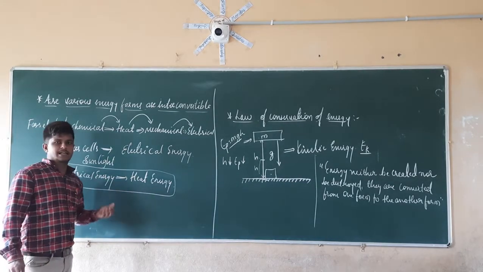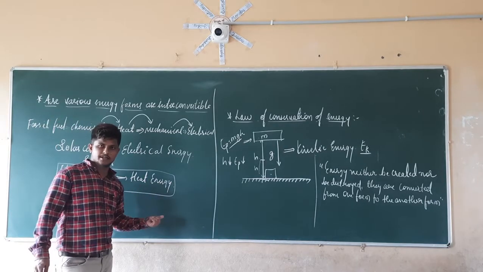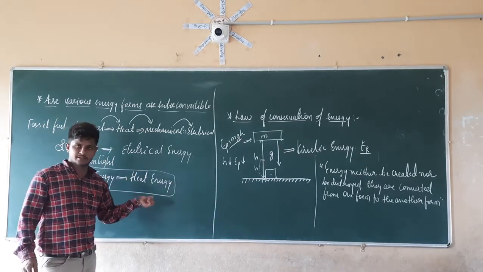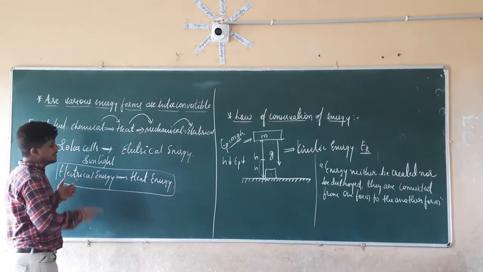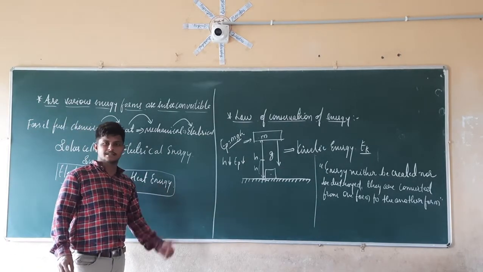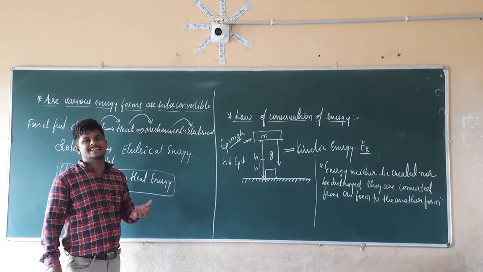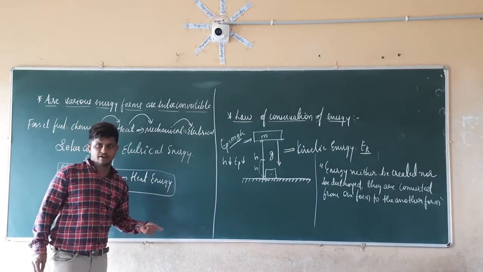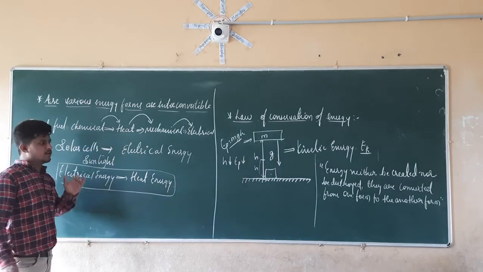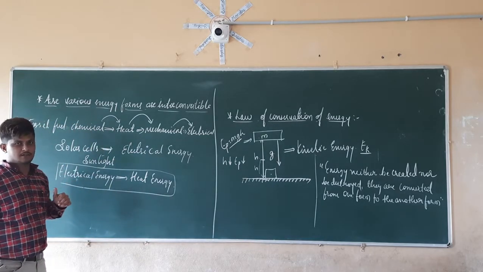We are converting the electrical energy into heat energy. So another energy conversion takes place. The amount of loss of electrical energy in this case is converted into heat energy, so both are the same. It implies the law of conservation of energy. All those things imply the law of conservation of energy.